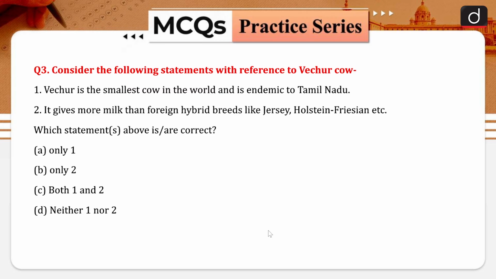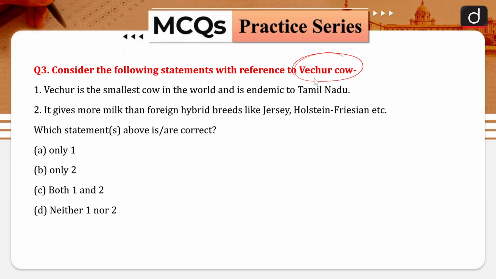Consider the following statements with reference to the Vetur cow. Now, the Vetur cow was in the news because this particular species has been saved from extinction. Okay, so we'll talk about that. The statements are: Vetur is the smallest cow in the world and is endemic to Tamil Nadu. The second statement is that it gives more milk than foreign hybrids like Jersey and Holstein, for instance.